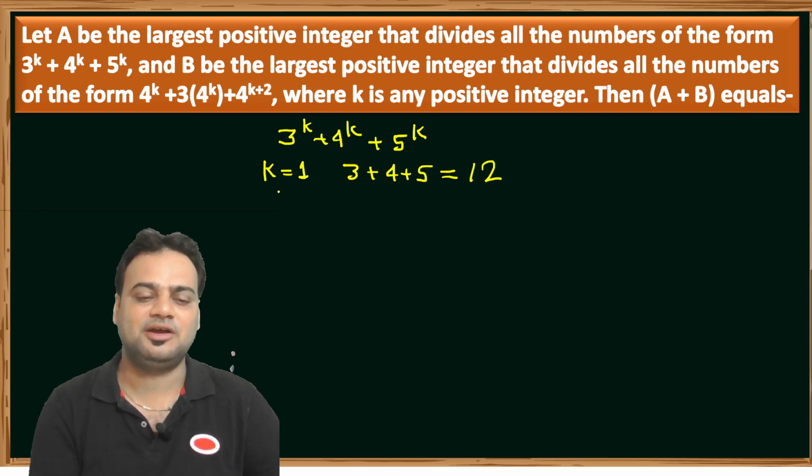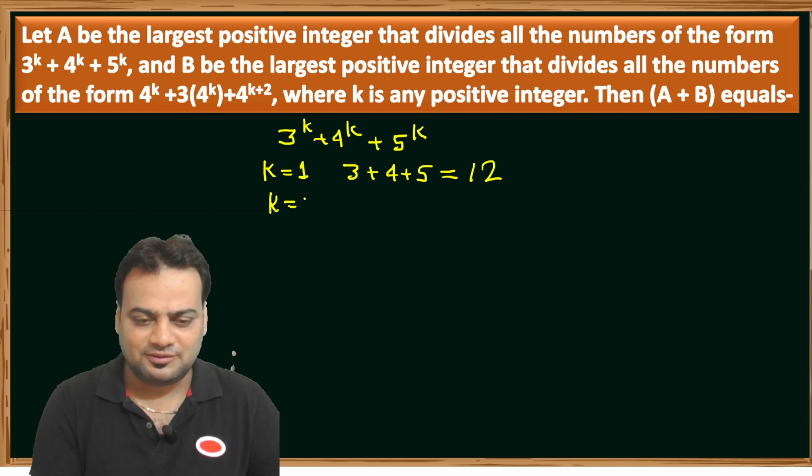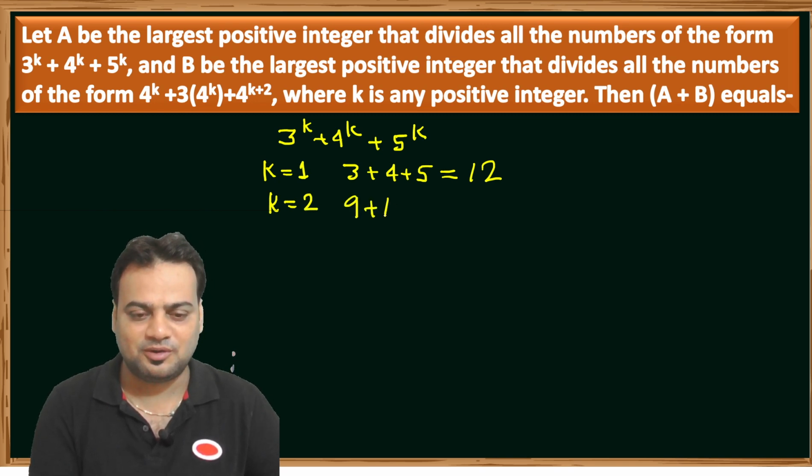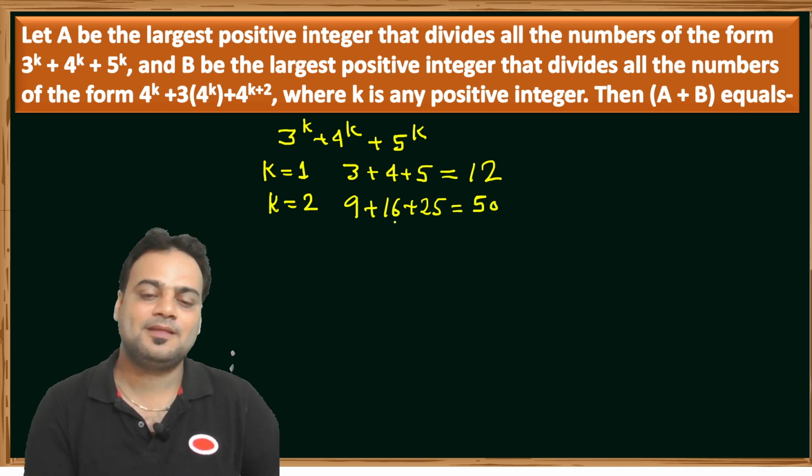Similarly, if we put k equal to 2, that's 3 squared, which is 9, 4 squared, which is 16, and 5 squared, which is 25, so the total is 50.